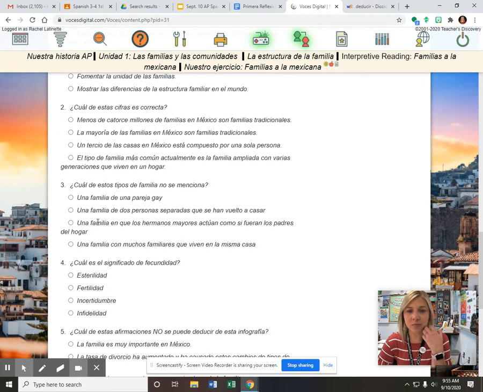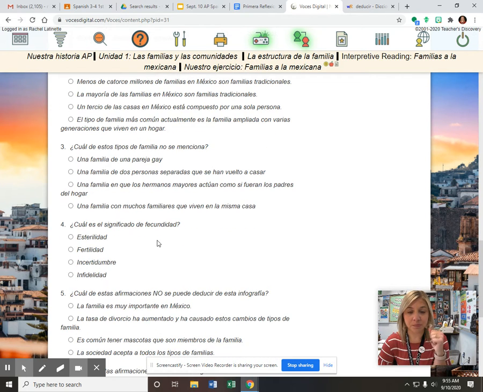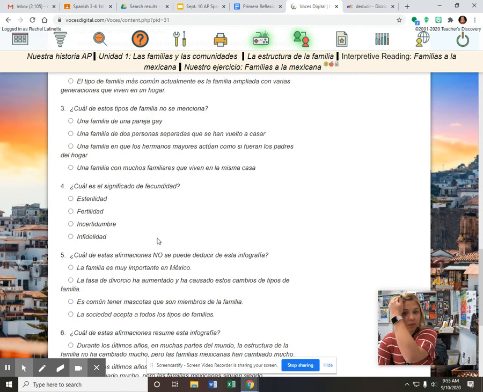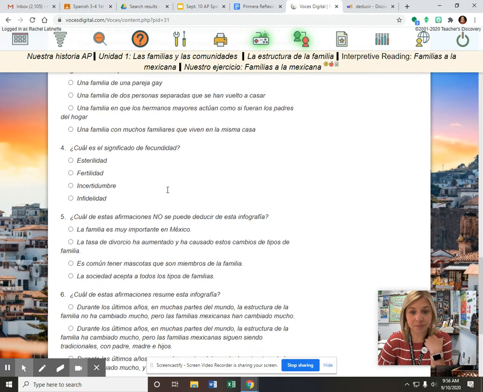3, ¿cuál de estos tipos de familia no se menciona? Which of the following types of family is not mentioned? So that's going to be a process of elimination based on what you did read or what is in the graphic. 4, ¿cuál es el significado de fecundidad? So based on what you read in the visuals, you may be able to figure this out, or you can look it up at word reference.